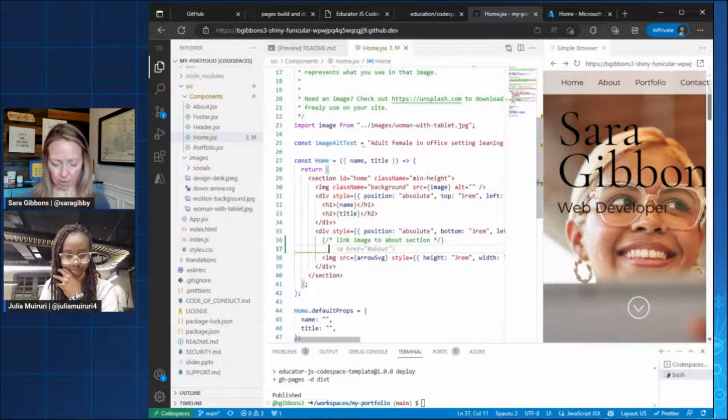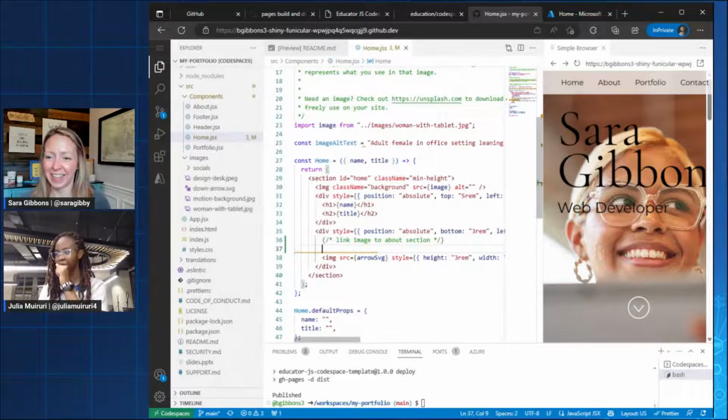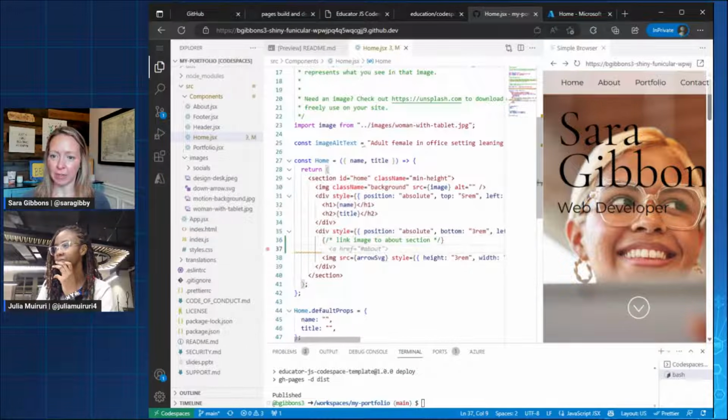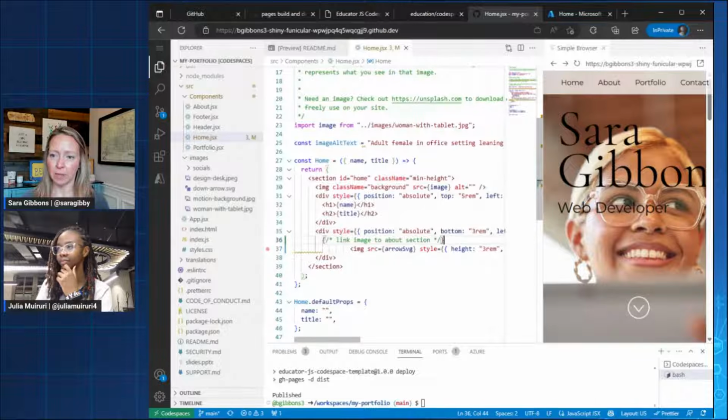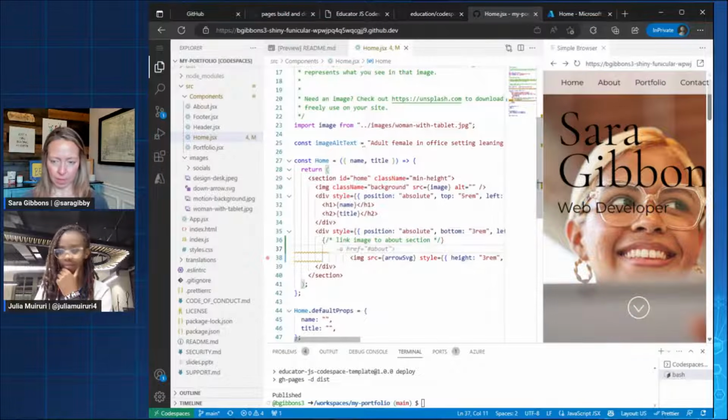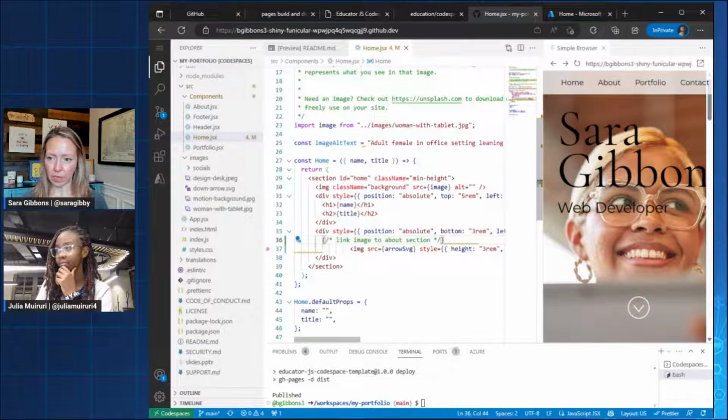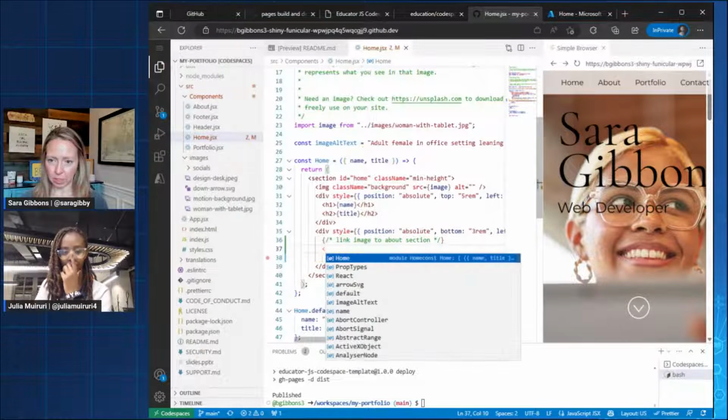Oh, it wouldn't let me tab complete that. Let's see if I can do it again. Oh, look, I'm tabbing, but it's just inventing it. Let's clean that up a little bit. Oh, it did it for me. I am having a heck of a time getting that to complete. All right, if I can't tab, Julia, is there a way that I can accept that auto completion?